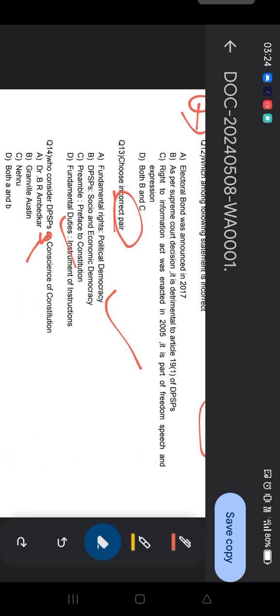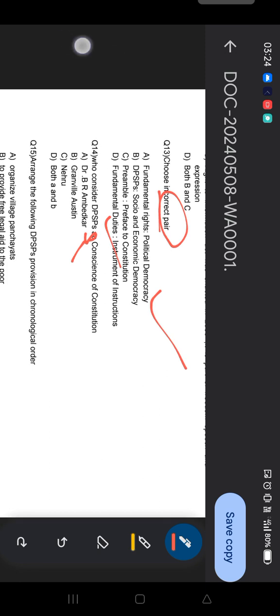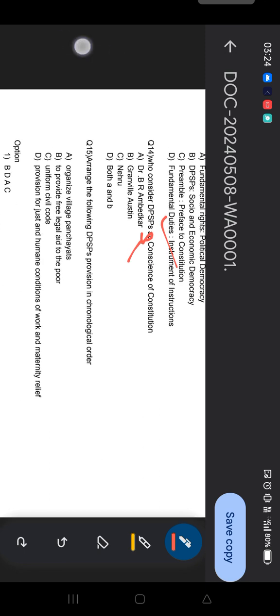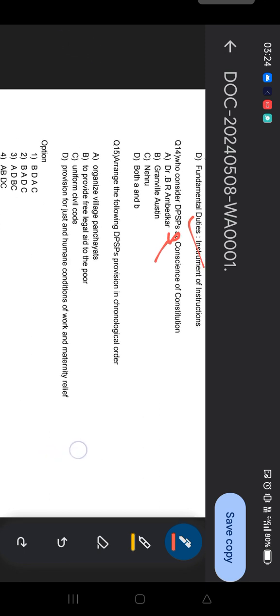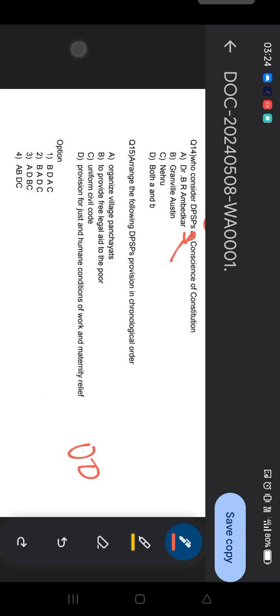Okay, so different types of things can be asked, so do prepare this kind of question. Moving to the next question, question number 15, and your time starts now. Here you need to find a chronology-based answer. Arrange the following DPSP provisions in chronological order.